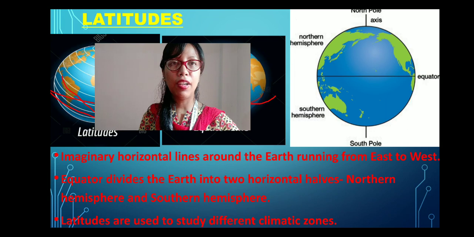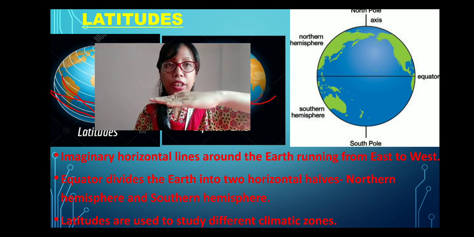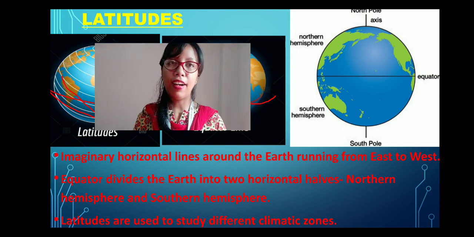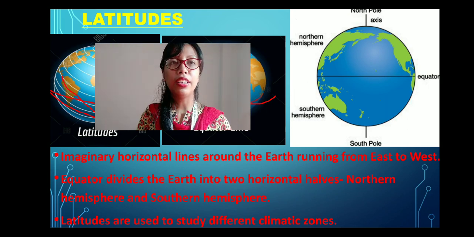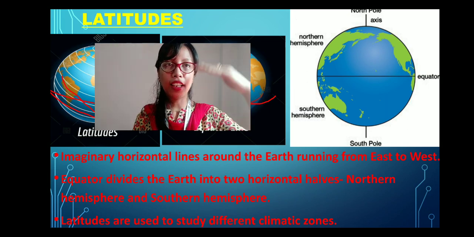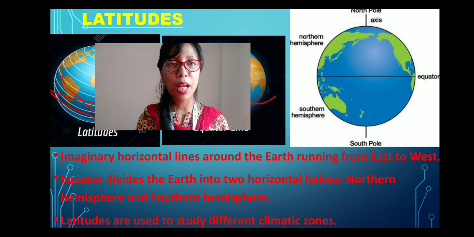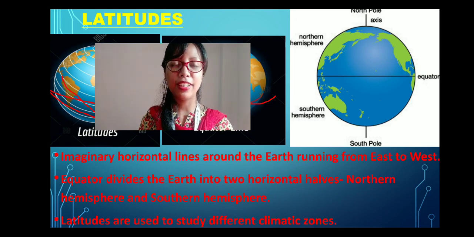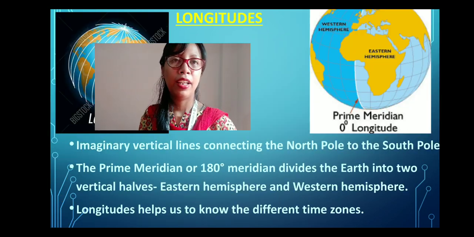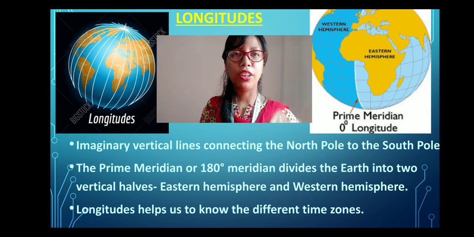Now, as you can see on the screen on the right side, the picture shows the North Pole and the South Pole, and then the equator, which is dividing the earth into two horizontal halves, right? The upper part is known as the northern hemisphere and the lower part is known as the southern hemisphere. Now come to the longitudes. Longitudes are very similar to the latitudes.